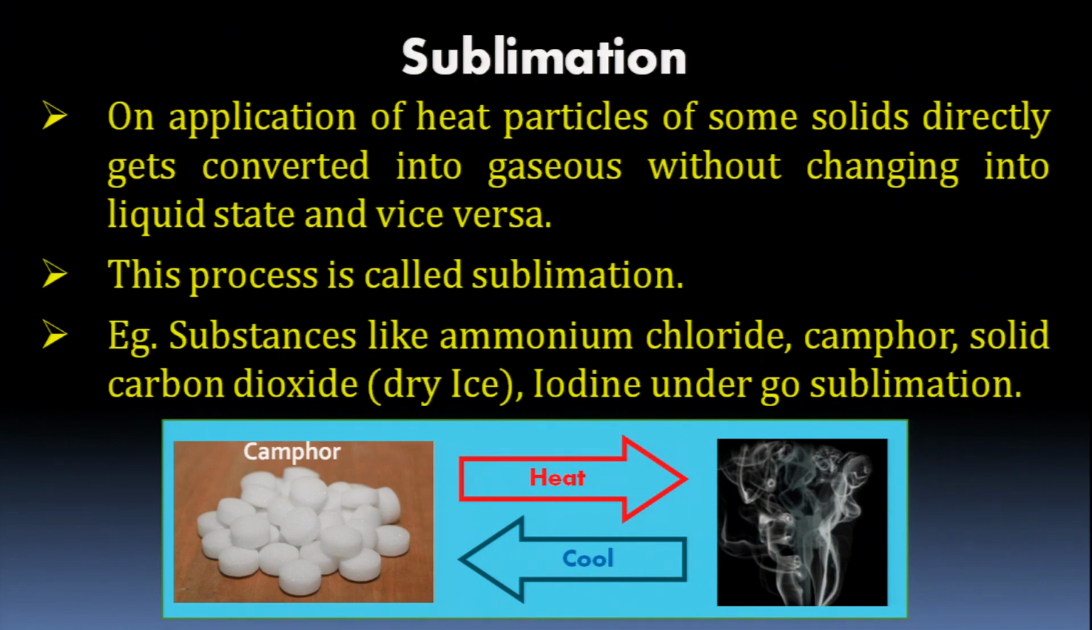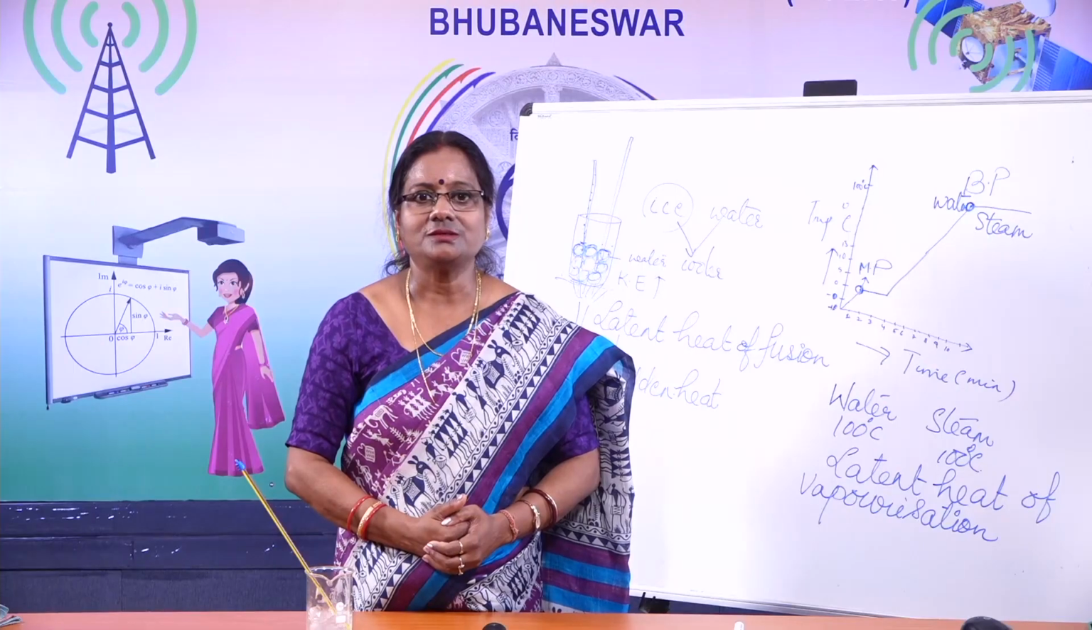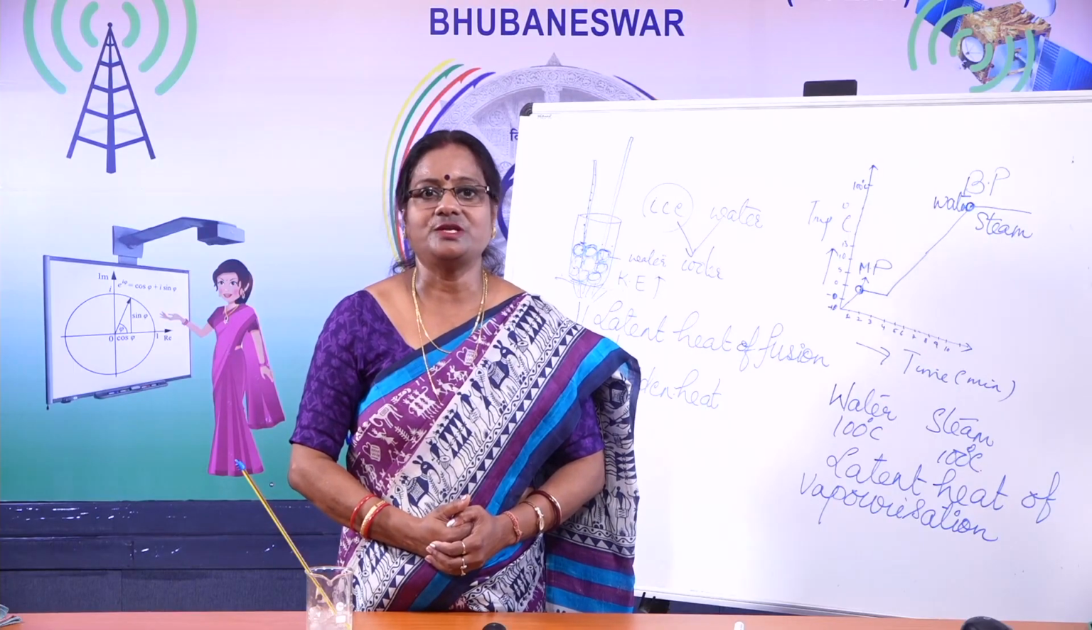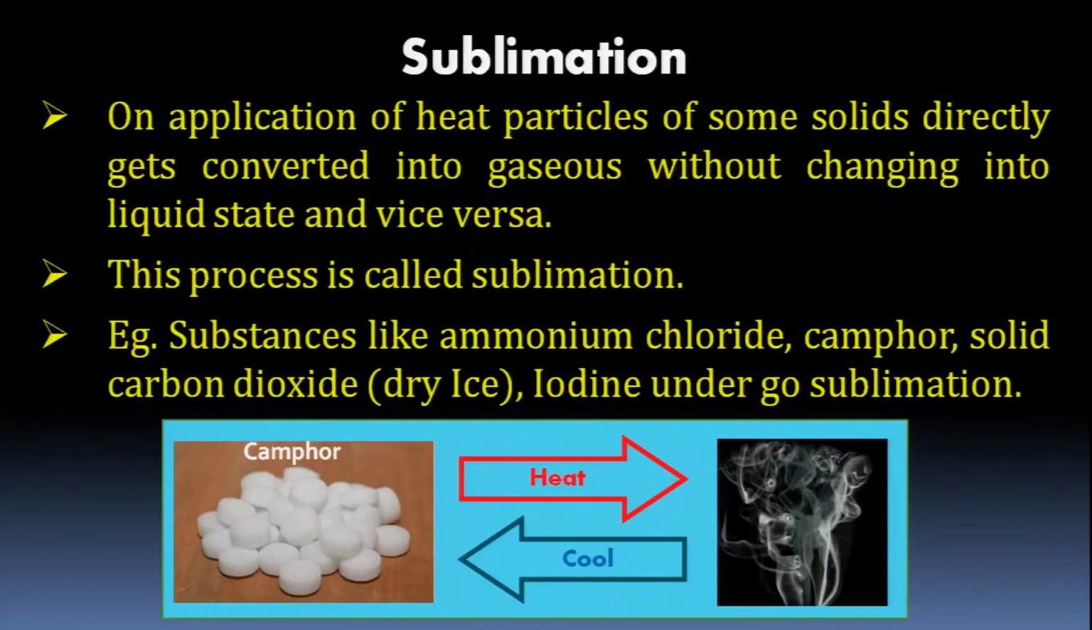Here in the picture you see camphor is being heated and you get the gas. And here what happens? If you collect the gas and cool it, we get the camphor back. Okay, this is what is sublimation. Some other examples of sublimation are ammonium chloride, camphor, solid carbon dioxide, iodine, all these things.